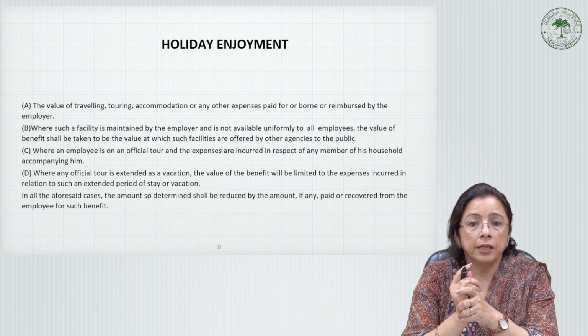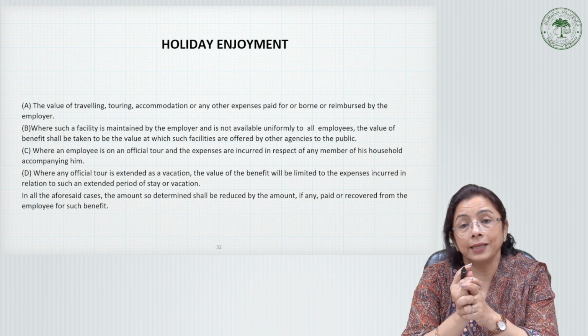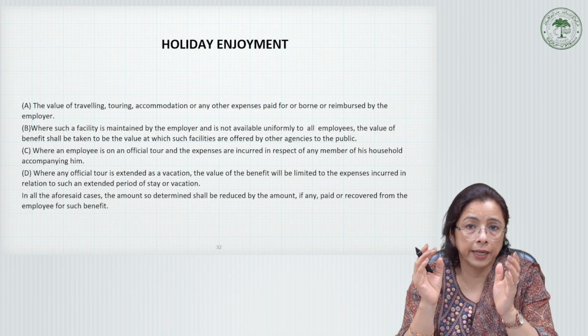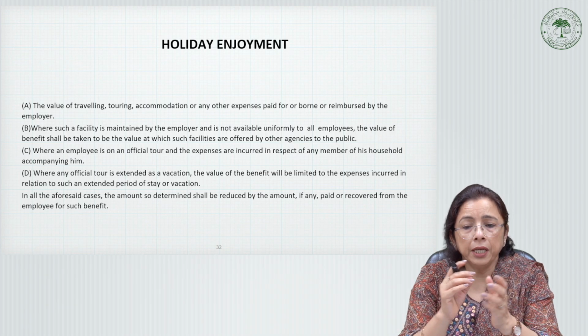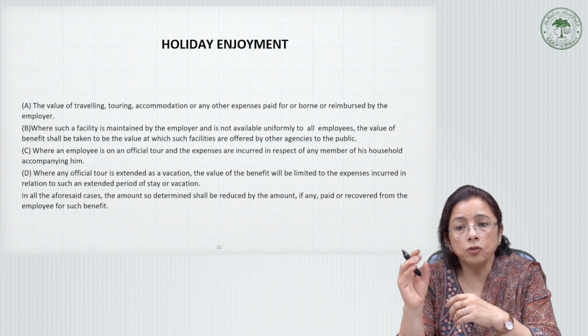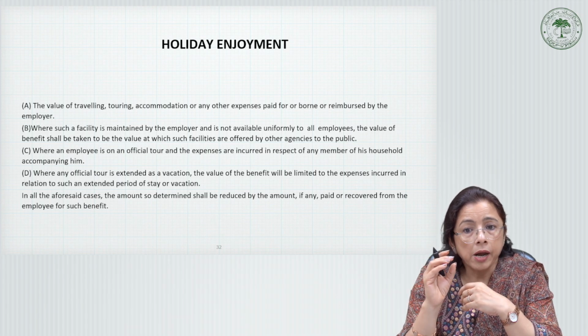Thirdly, where the employee is on an official tour, all the expenses incurred in respect of any member of his household accompanying him shall be the value of the amenities.